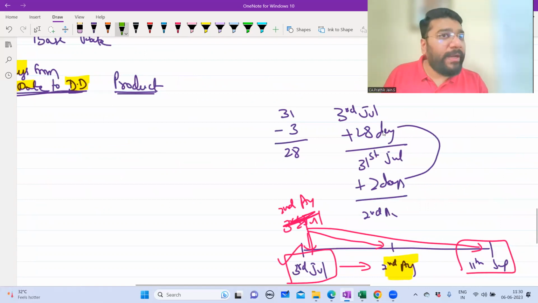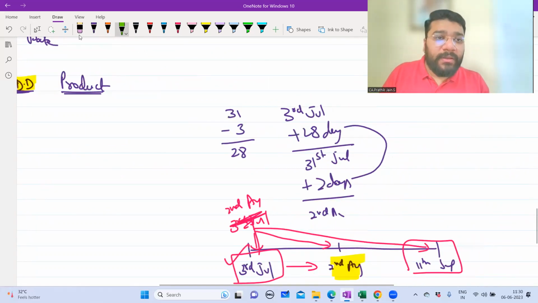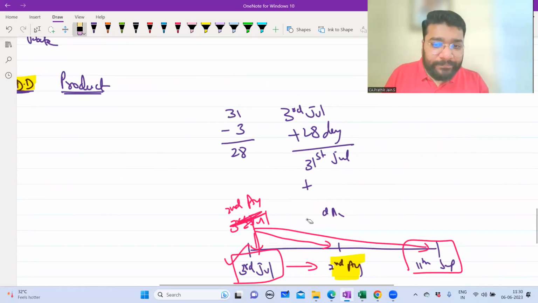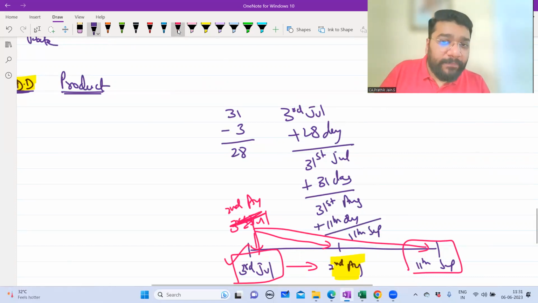With 3rd of July, if you add 28 days, you land up where? 31st of July. Then if you add 31 days of August, you will land up on the 31st day of August, correct? We want to reach 11th of September, so if I add a further 11 days of September, I'll reach 11th September. Now listen to me very carefully.